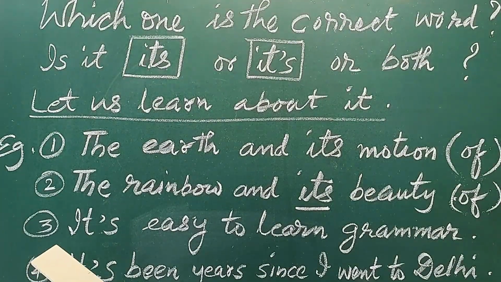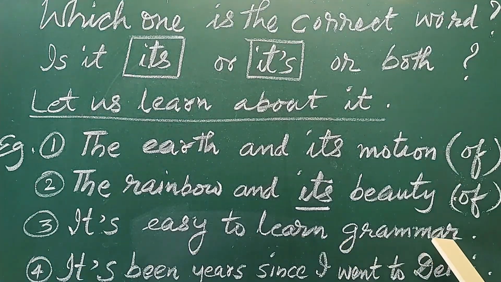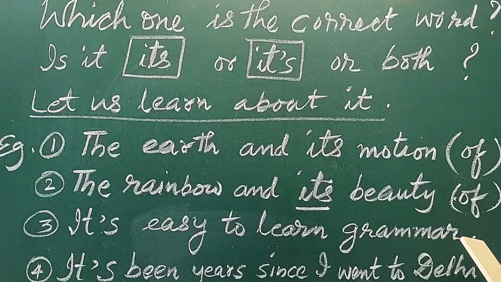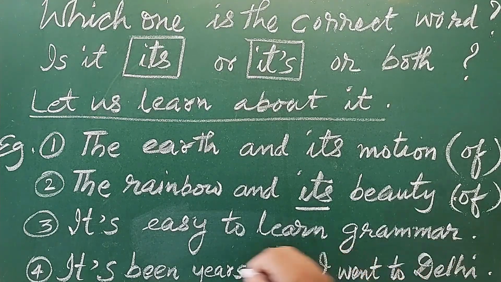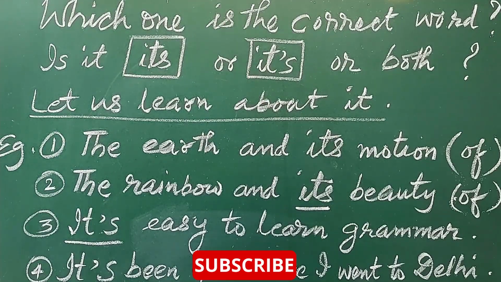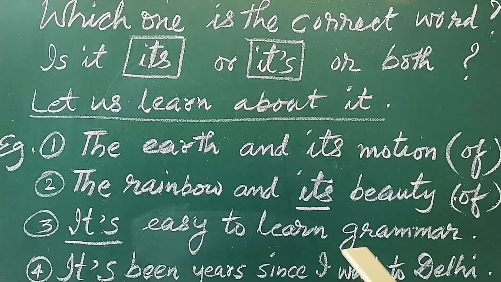Now let's see number 3. It's easy to learn grammar. Grammar of what? There is no answer to "of". So here we can't say it means "of". That is not the correct way of telling. Now let us find out what is "it's". It's easy to learn grammar.